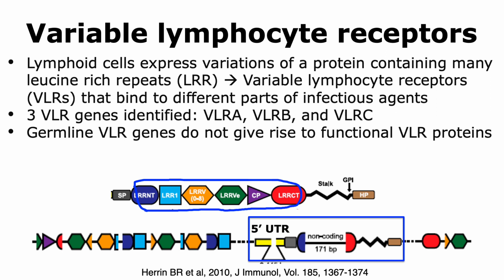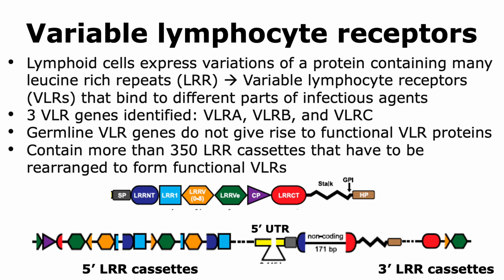What scientists have found is that on the 3' and 5' end of this region, there are DNA sequences called LRR cassettes. So at the 5' end, we have the 5' LRR cassettes, and at the 3' end, there are the 3' LRR cassettes.